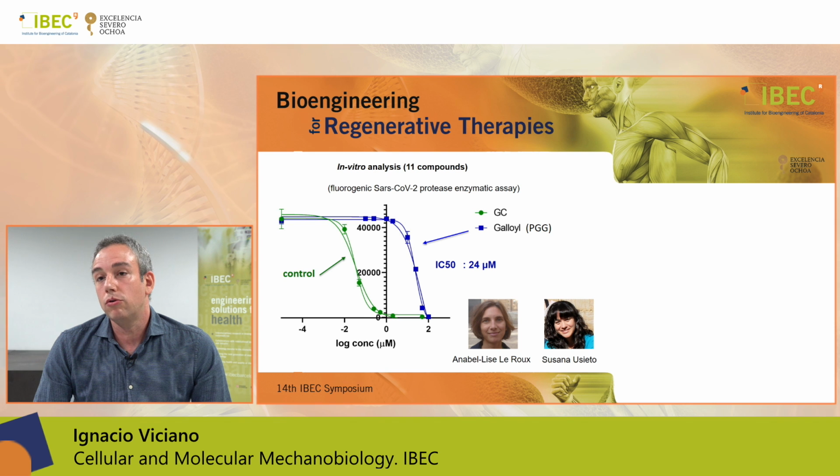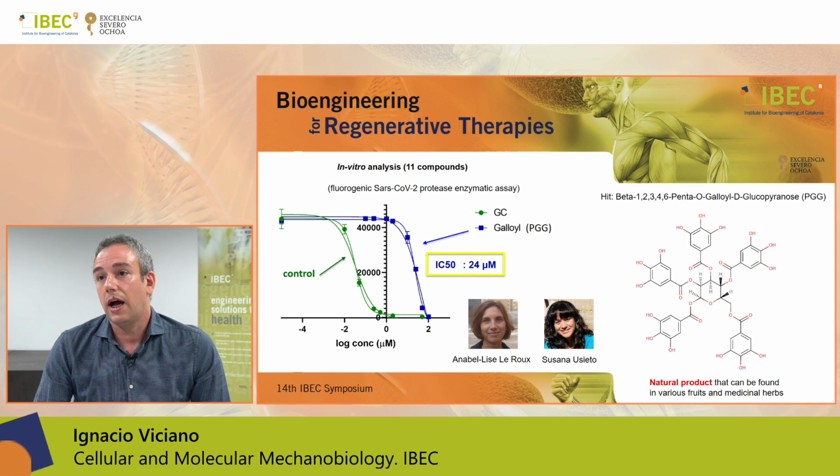The 11 compounds were tested by people from our lab by means of a fluorogenic SARS-CoV-2 protease enzymatic assay, and we could find that one of the molecules showed bioactivity. I mean, this compound presented inhibitory activity with an EC50 of 24 micromolar. This compound, which is also known as PGG, is a natural product that can be found in various fruits and medicinal herbs.